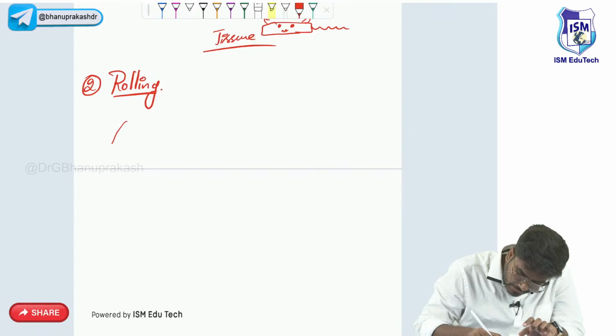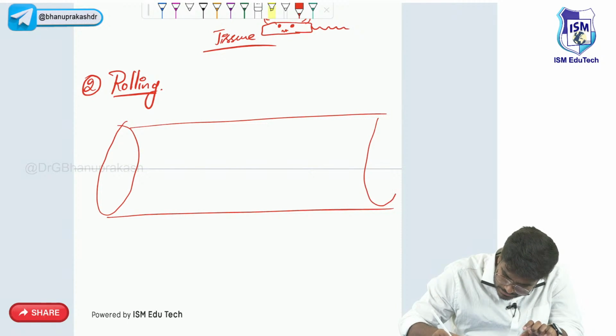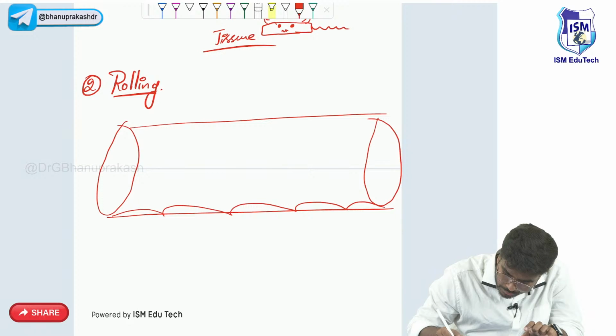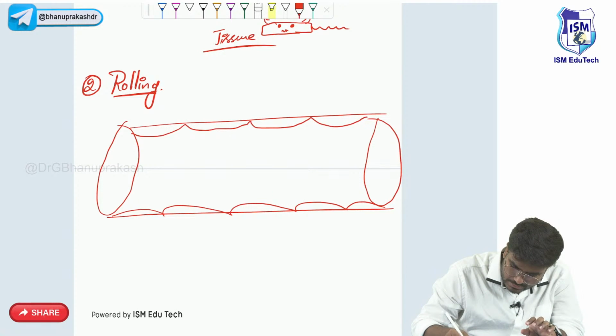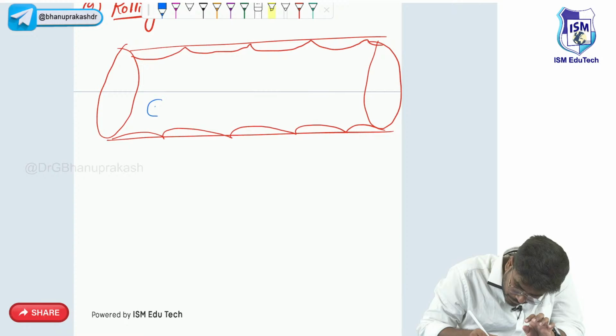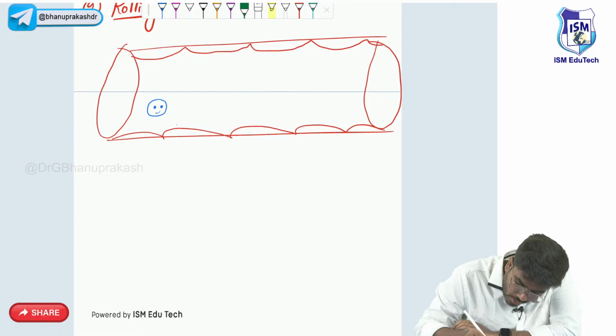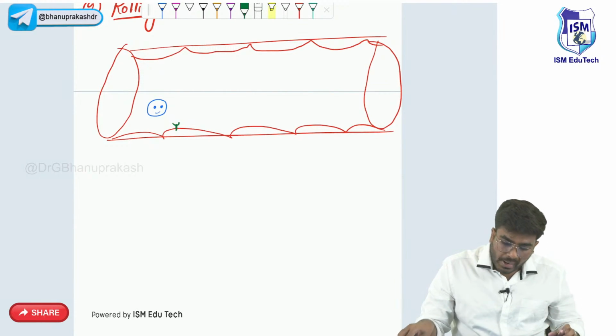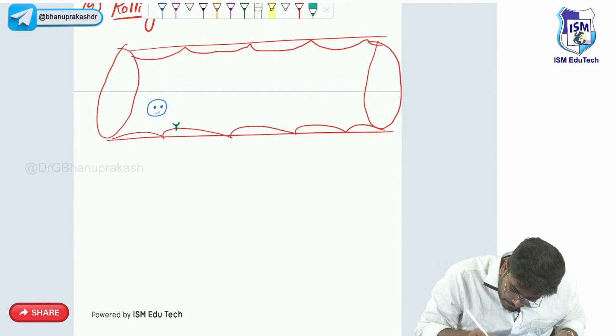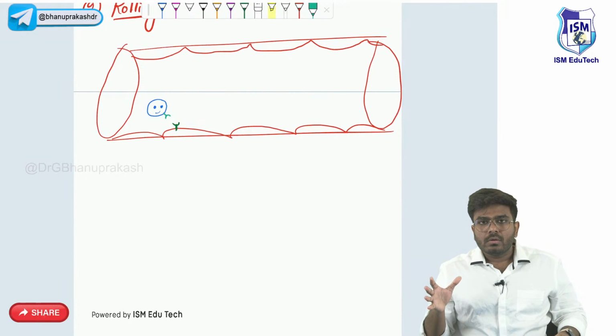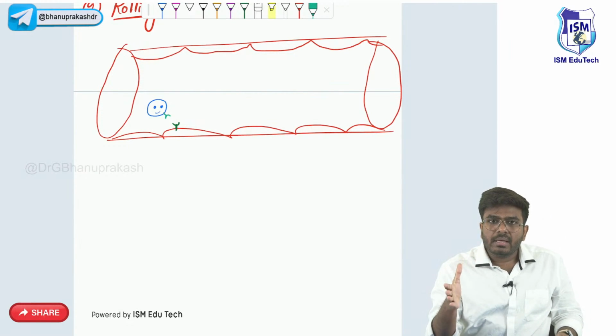The second event is again, let's take a blood vessel. Here are the endothelial cells. Usually the WBCs do not come into contact with the endothelial cells. Now this is your marginated WBC, a marginated neutrophil. It is going to come towards the endothelial cells. Important point: on the endothelial cells there are certain important molecules present. On the WBC, on the neutrophils also, there are certain important molecules. Now for the first time they are coming near the endothelial cells.